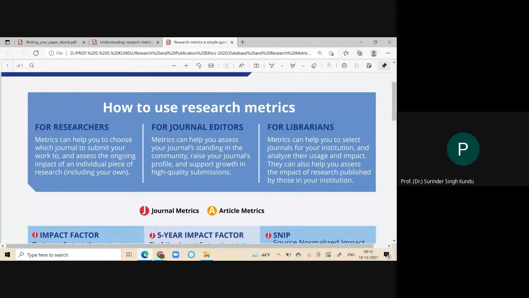Okay, my journal is listed in a database. EBSCO may be there, Scopus may be there, Web of Science may be there, Springer may be there. Different databases are there. My journal is also listed in ABDC, also listed in the CARE list of the University Grants Commission, New Delhi. What does it show? It shows that I have contributed a lot in the form of the publication of my research paper.